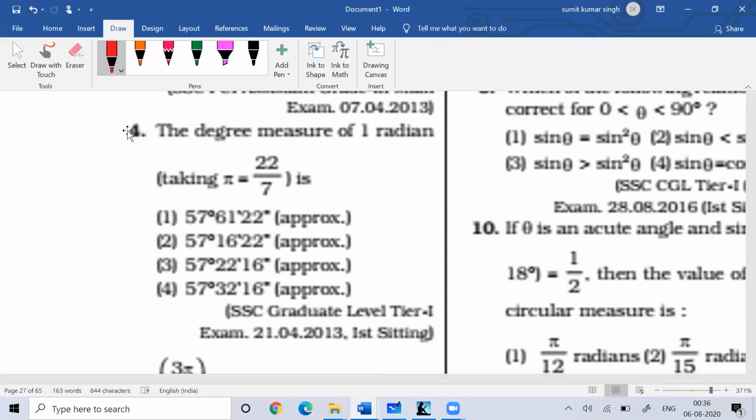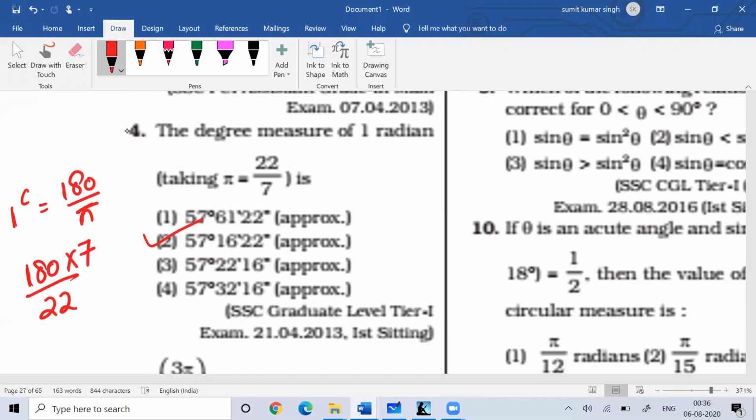You can remember this. 1 radian is equal to 180 by pi, and you know that pi is taken as 22 by 7, which is not the actual value of pi, because pi is an irrational number, so we cannot write it in the form of p by q. Just for normalization purposes, we write it in p by q form.